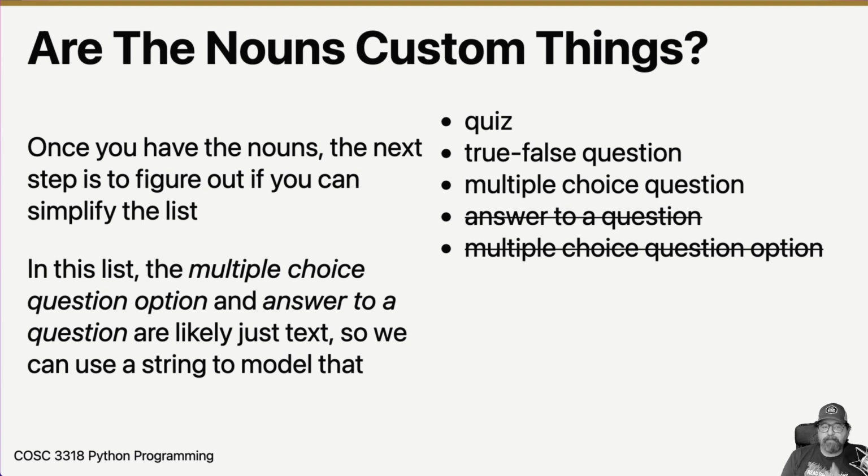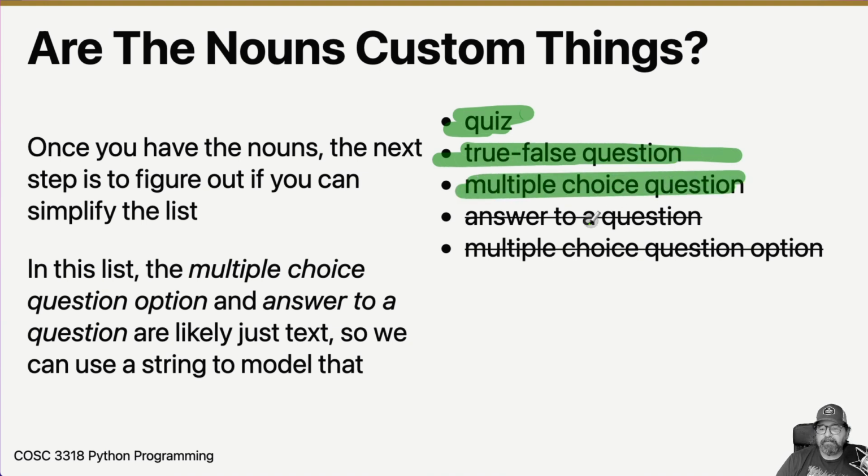All right, so now that we have the nouns, our next step is to figure out if we can simplify this list. So we've got the quiz. That's going to be a real thing. That's a thing that we've got in true, false question and multiple choice question. But then we get to answer to a question. What's that going to be? That's going to be somebody typing in true or false or option A or option B or whatever. So that answer to a question here, this could really just be a string. This could just be something like a string that we capture from them, from the input function. So we don't need any custom thing for this. We're just going to make that a string.